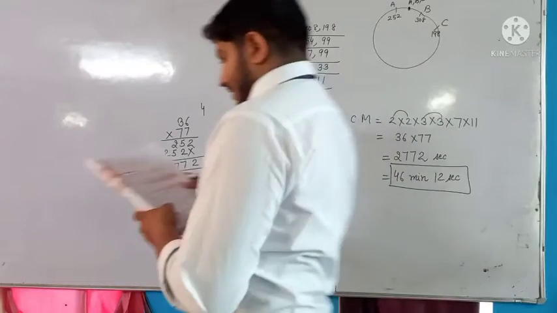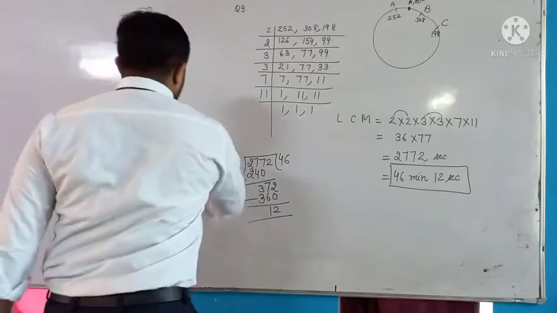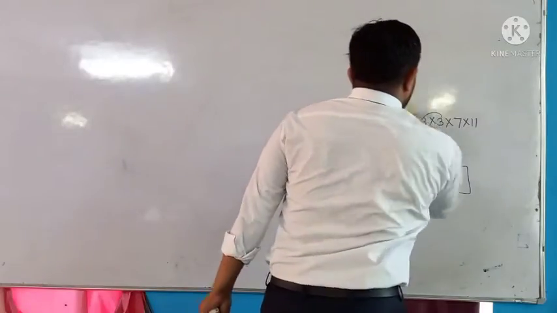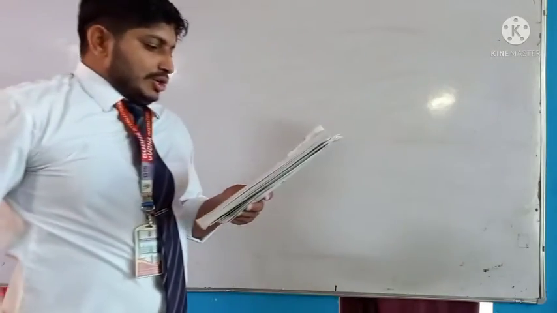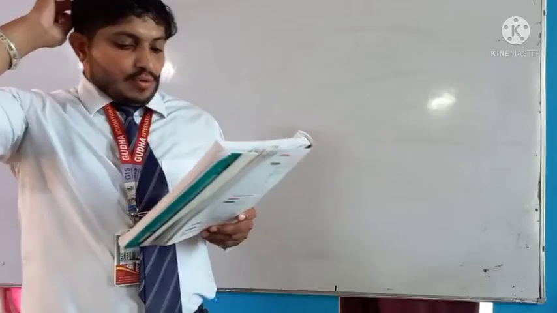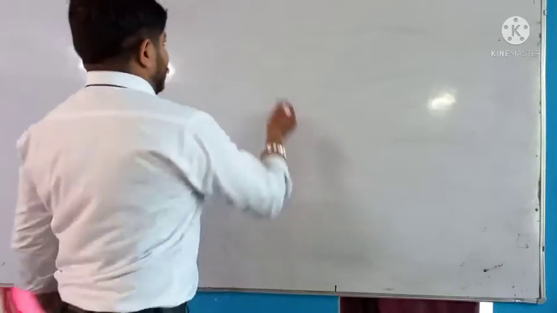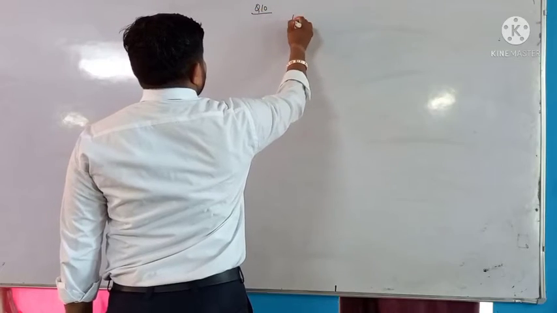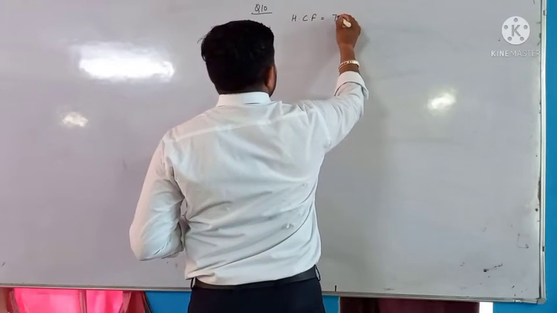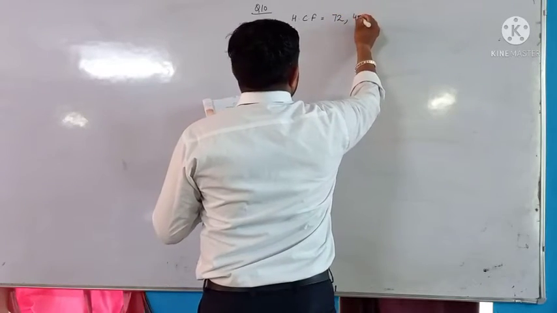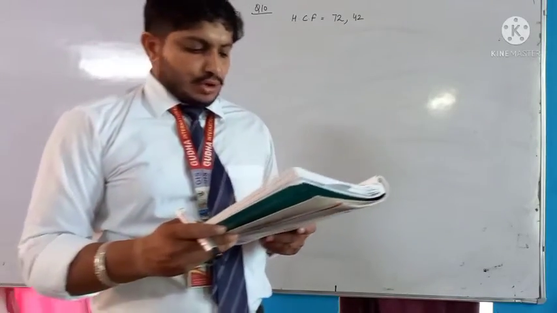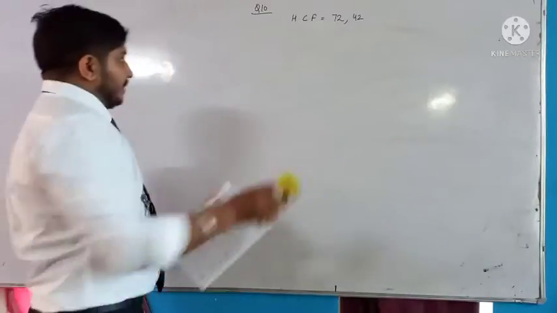Next, question number 10. In question number 10, Tom has two steel wires of 72 inches and 42 inches. What is the largest piece of wire? So in question 10, beta, you find the HCF. Largest means you find the HCF of 72 inches and 42 inches, and that is the length of the largest piece of wire. I hope you understand well. So you will solve this question number 10 by yourself. Next, question number 11.